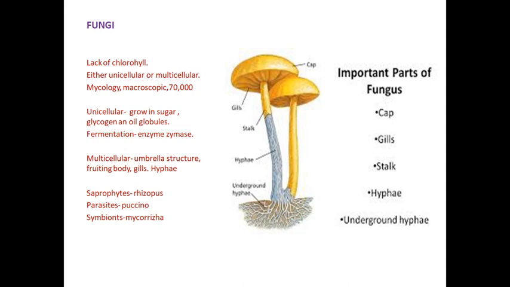Next one is multicellular. For the multicellular, the mushroom is the best example. At the time of the rainy season, everyone is able to see this shape of fungi. It also comes under multicellular fungi. The top is called an umbrella-like structure. The structure that grows above the soil is called the fruiting body, and below the umbrella structure, small split-like structures are called gills. In the gills only, spores are present.